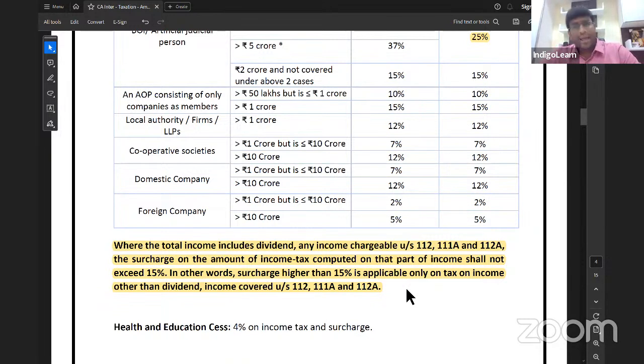And I'm sure you understood the concept of rebate under 87A in case of default tax regime, applicable only to those whose total income does not exceed 7 lakh rupees. And rebate is tax payable or 25,000, whichever is lower. And even if total income is more than 7 lakh rupees, still rebate is possible if the tax is more than income beyond 7 lakh.